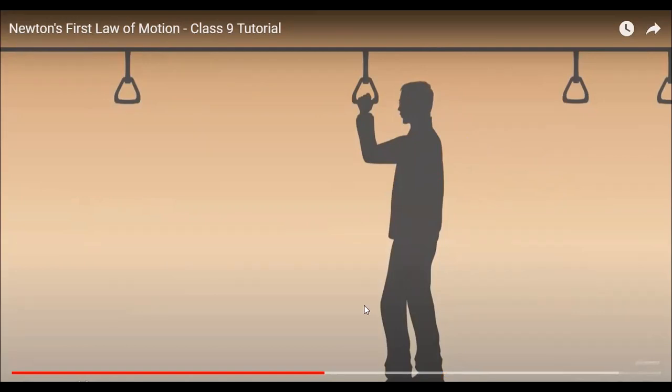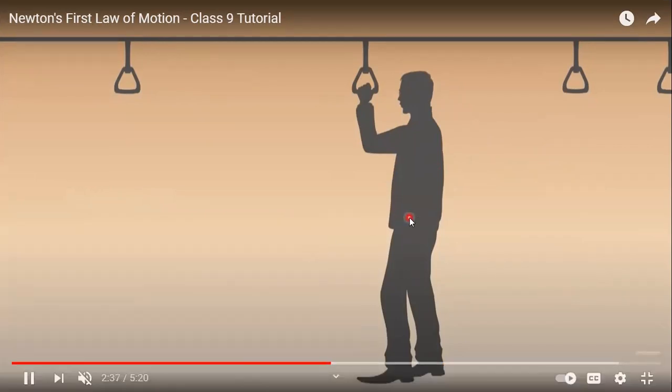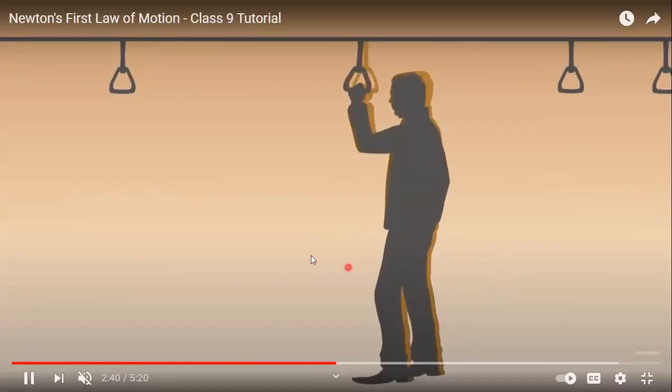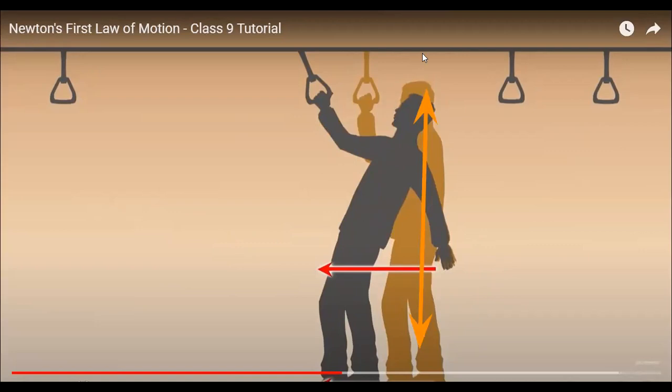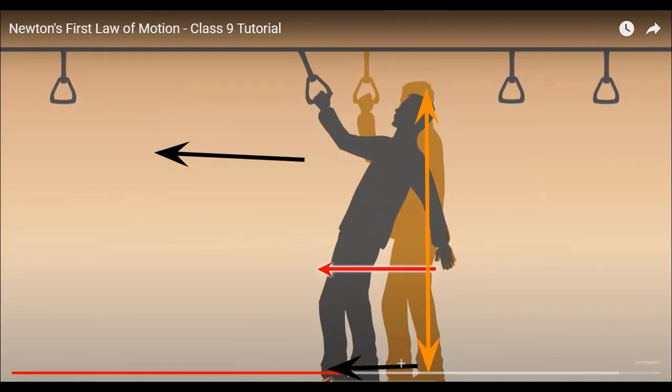So, see students, what is the situation here? A situation occurs that is shown right now to you. So what is occurring here? See, originally the man was standing at this place. When the bus starts moving, the bus is going in a forward direction. So if the bus is going in a forward direction, the foot also moves in a forward direction because it was in contact with the base of the vehicle. It comes in motion instantly.